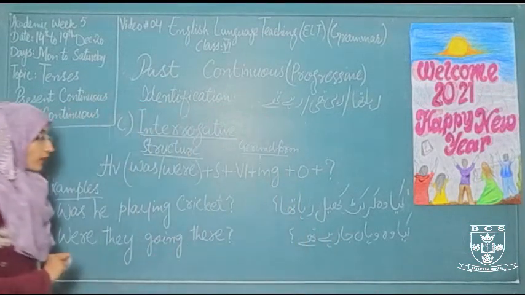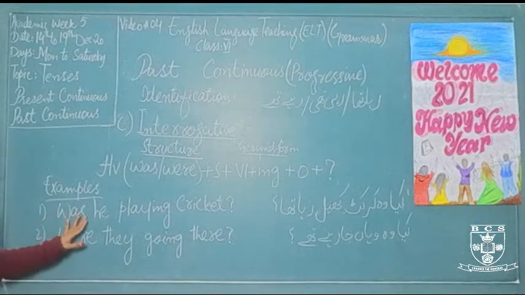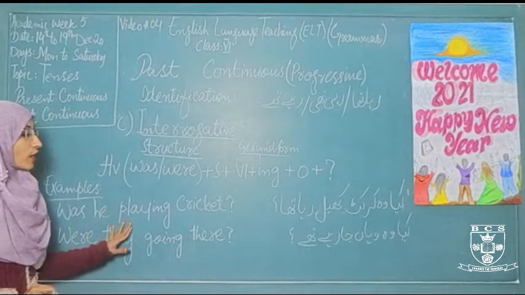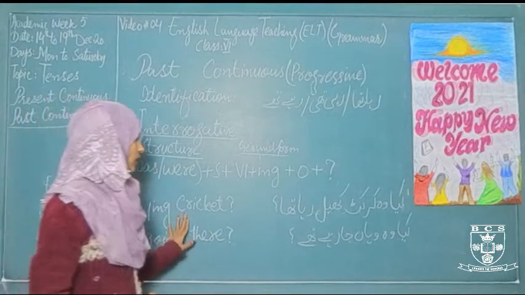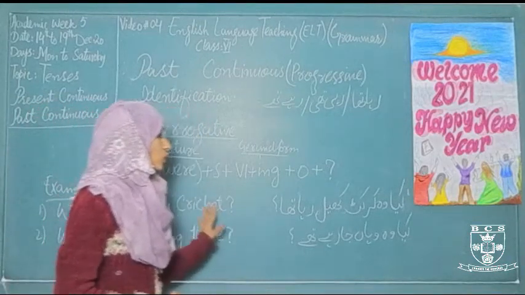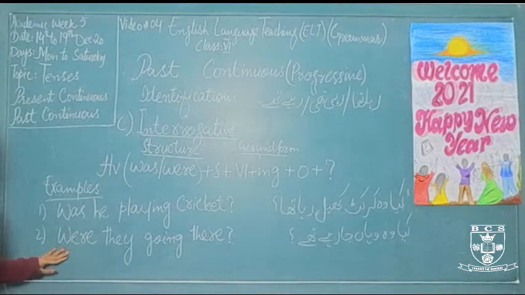According to the structure, helping verb we use was, then the subject he, gerund form of verb playing, then the object cricket, and end with the question mark. Same we do in the next example.